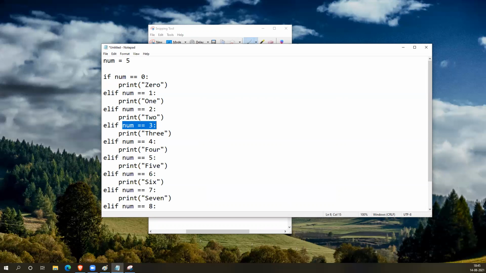So this is not the same as multiple if statements, because multiple if statements are independent. Here this elif is linked to this if statement. It will come to this section only if this is false.